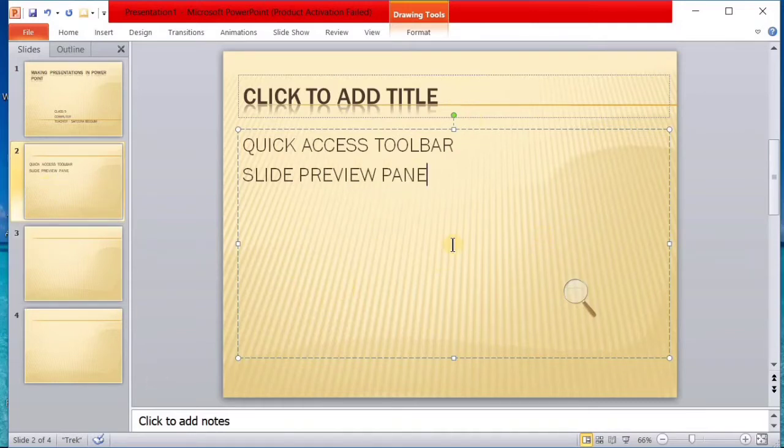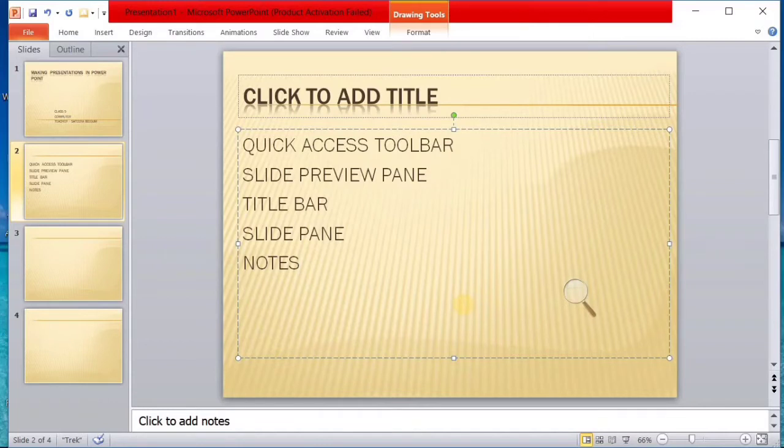Then comes the title bar. The title bar is the topmost, the red colored thing you are seeing here. This is the slide pane, where you can see the big picture of the slide. Then you have notes. Click to add notes. Any information about the slide can be added. Extra information for your notice can be added in the click to add notes.